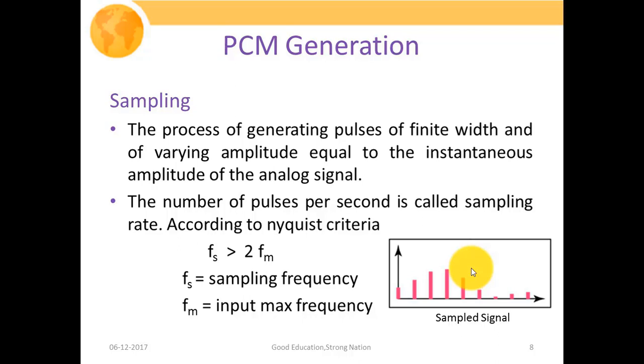According to the Nyquist criteria, if we want to reconstruct our message signal back from the available samples, the sampling rate fs should be greater than twice fm, where fs is the sampling frequency, that is, the number of samples per second, and fm is the maximum frequency of my message signal.